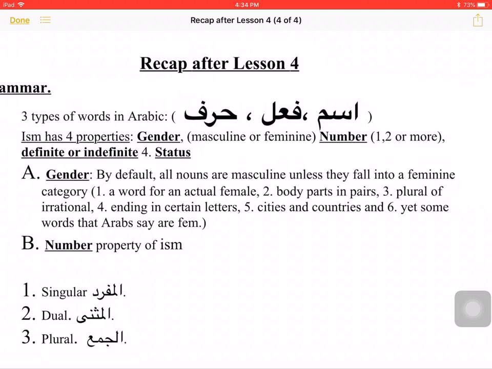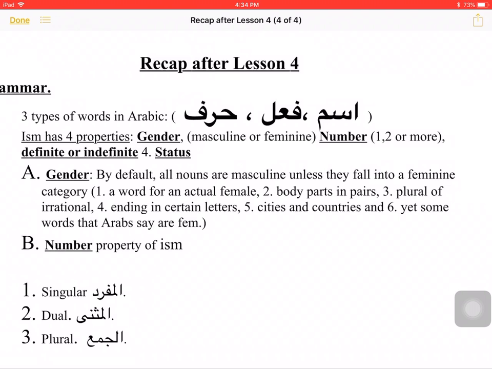Number 2, if it is a part of the body that occurs in pairs, that ism will be mu'annath. Number 3, plurals of all irrational are mu'annath. Number 4, words that end in certain letters, for instance ta marbuta, are often mu'annath. Number 5, cities and countries, their names are often mu'annath. And lastly, still there are words that are mu'annath just because the Arabs say they are mu'annath.